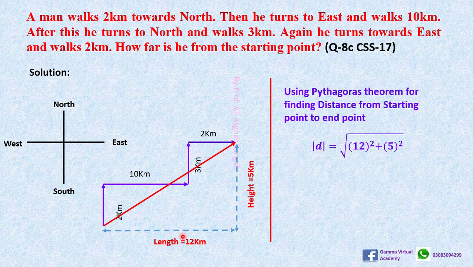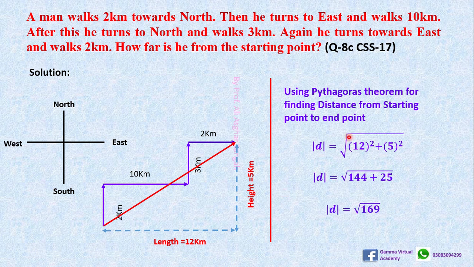The distance: the square of the length and the square of the height equal the square of the third side, right? This is equal to the square root of 12 squared plus 5 squared.